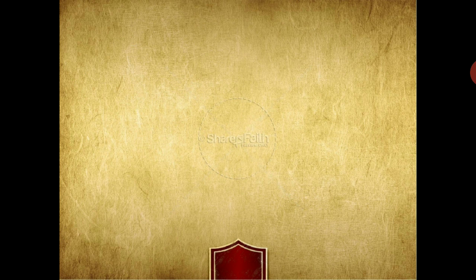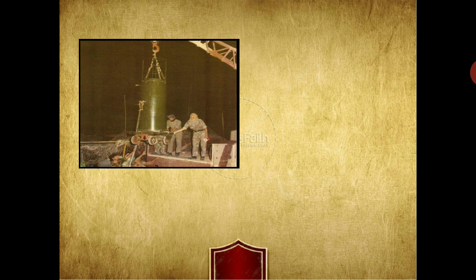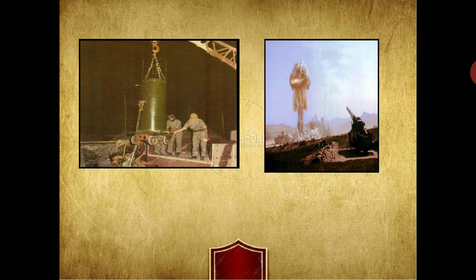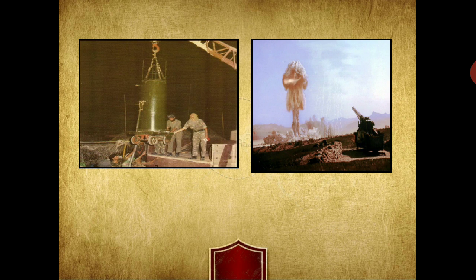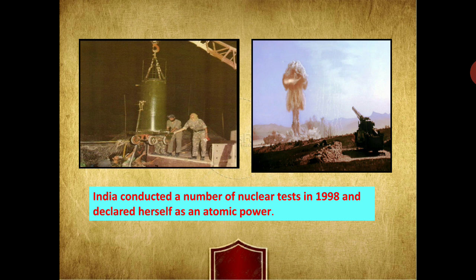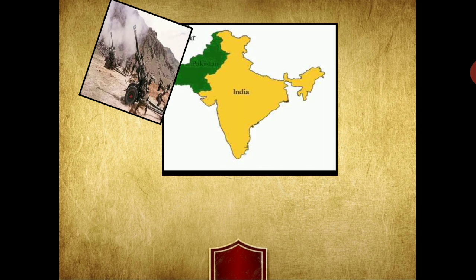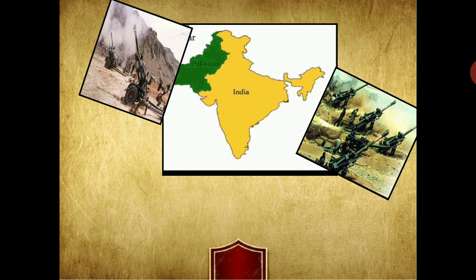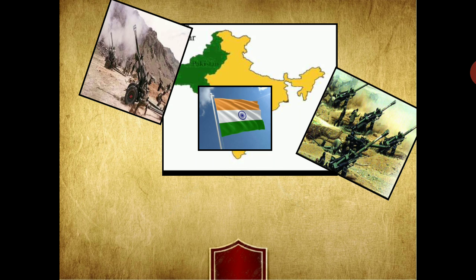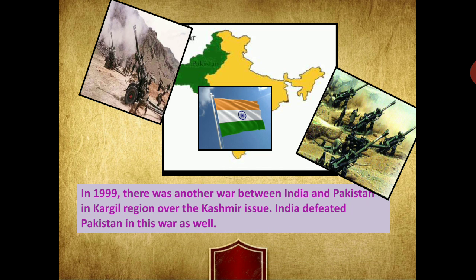During his tenure, India also conducted a number of nuclear tests in 1998 and declared itself an atomic power. And in 1999, there was another war between India and Pakistan in the Kargil region over the Kashmir issue.